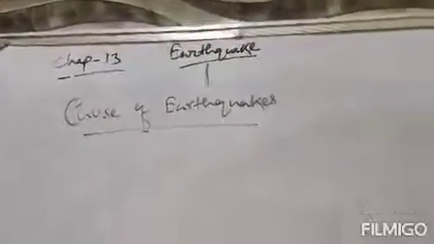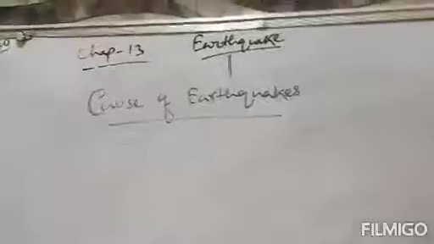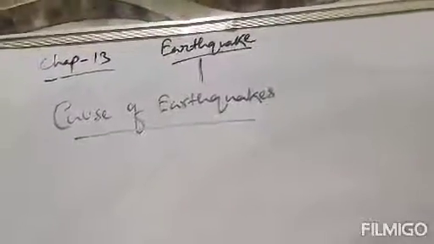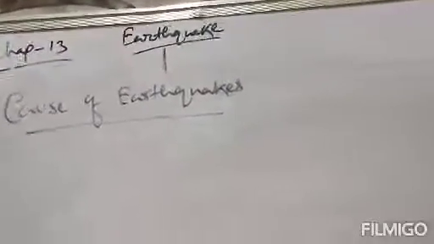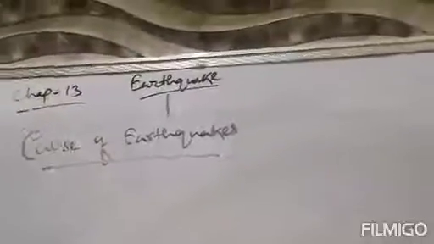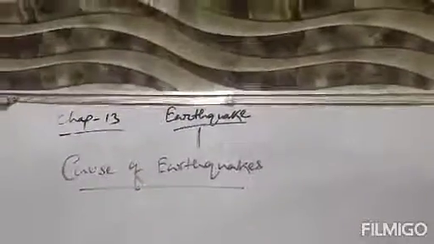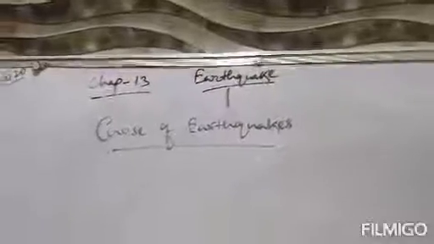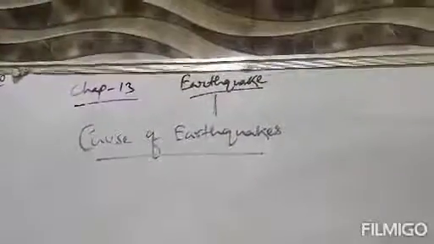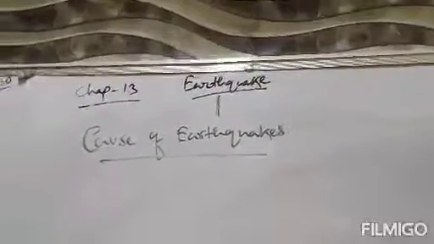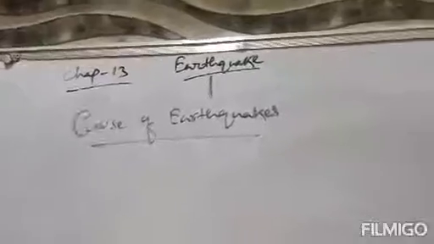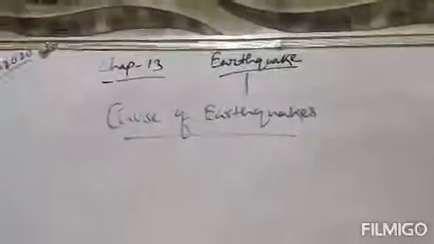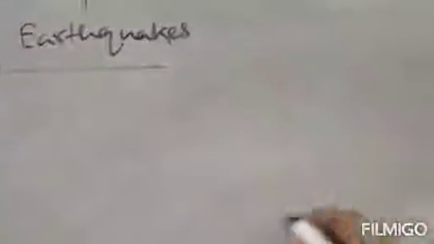Clear? Now, elaborately, earthquakes are mainly caused by disturbances deep down inside the uppermost layer, which is known as the lithosphere. The outermost layer of the earth is not in a single piece. It is actually composed of many plates, which are known as tectonic plates, or lithospheric plates. That was the structure of earth.